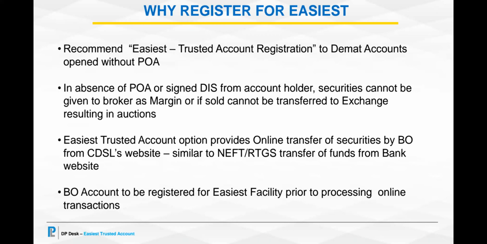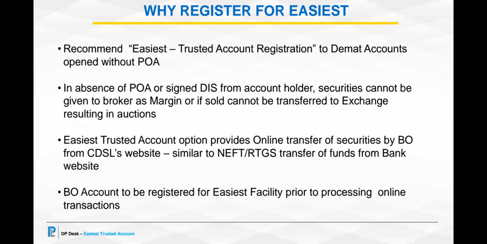Under easiest trusted account facility, you can transfer your securities online from CDSL's website. It is similar to doing RTGS or NEFT fund transfer from bank website. Here, client, instead of giving slip to the DP, would be doing an online transfer of securities. Either he can give a delivery to the market or he can transfer it to the broker's margin account.